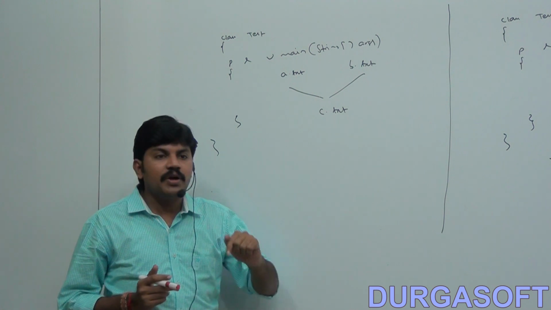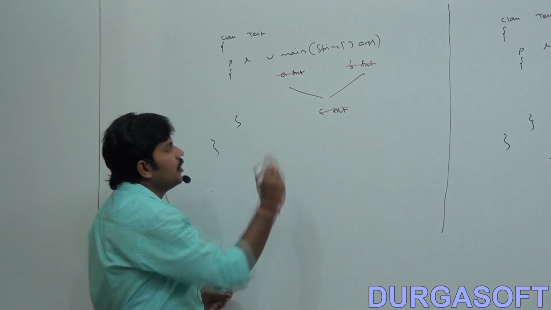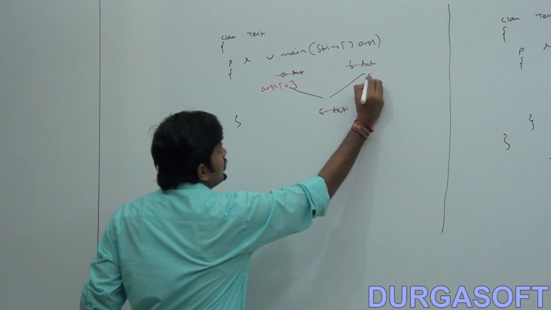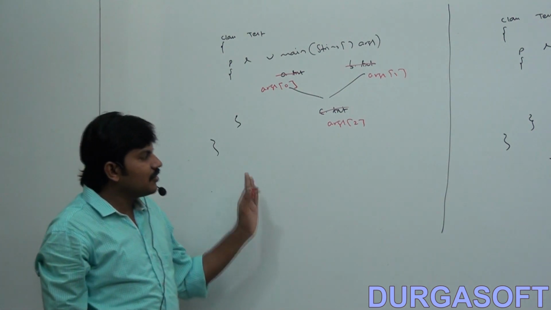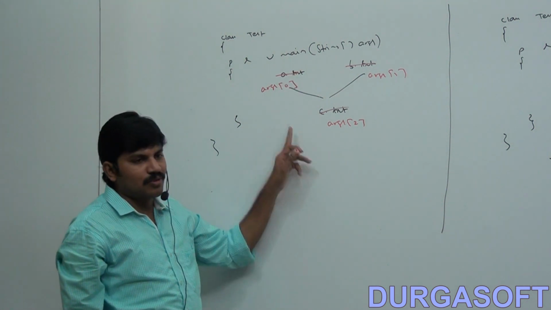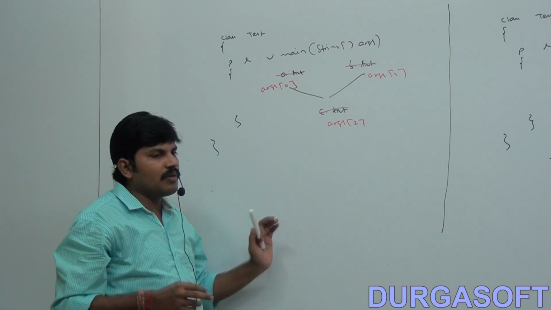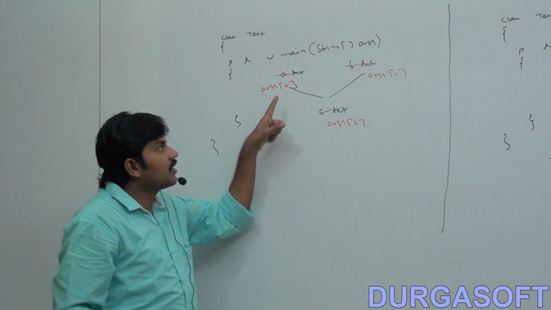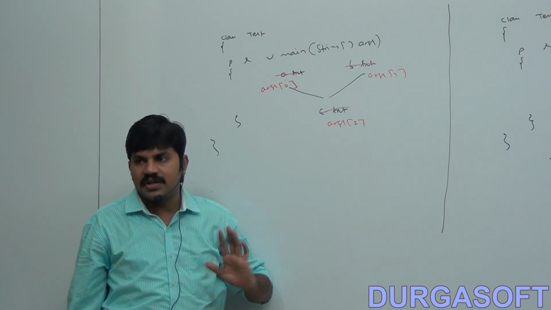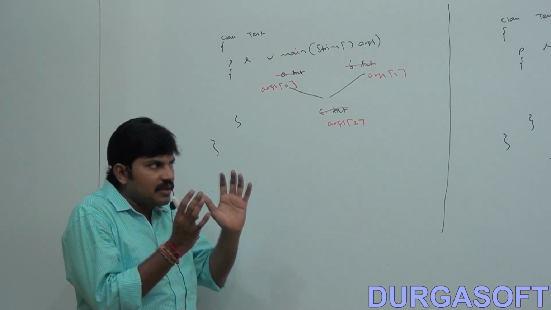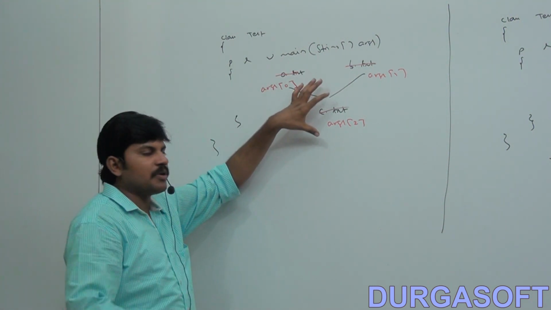Then how can I handle this? It is simple. Don't hard code values like this. Better to take args of 0, next args of 1, next args of 2. Based on your provided file names, this program is going to work. This program will work for ABC files, for XYZ files, or for any provided files. That's why the main advantage of command line arguments is we can customize the behavior of the main method. Instead of fixing the functionality for only a certain thing, we can allow a variable part. Based on our requirement, the main method is going to work.